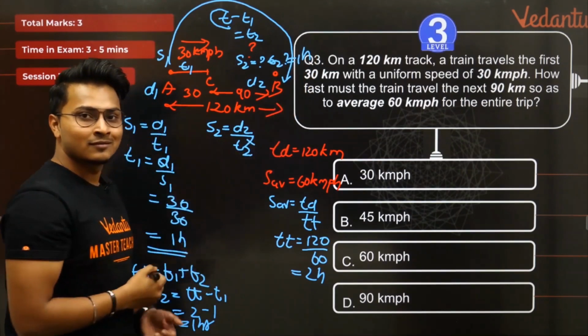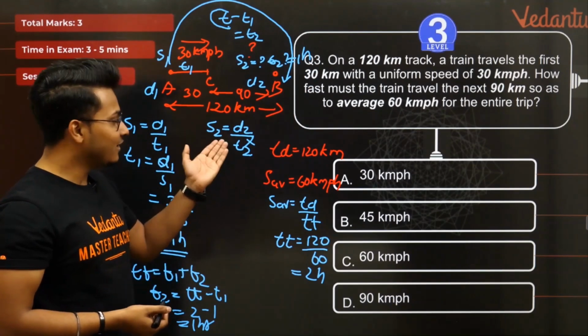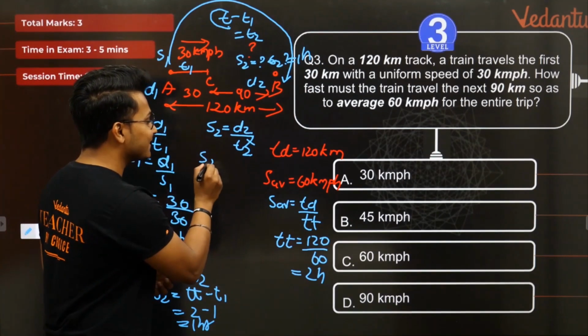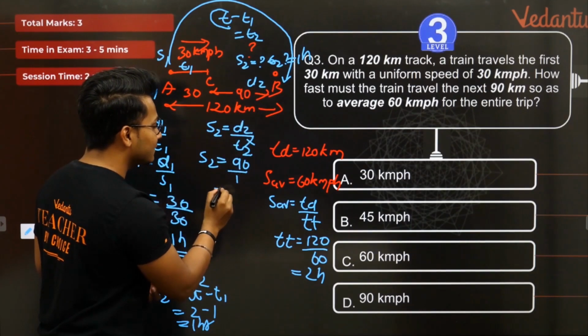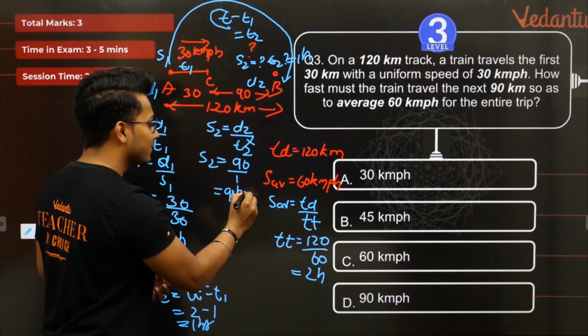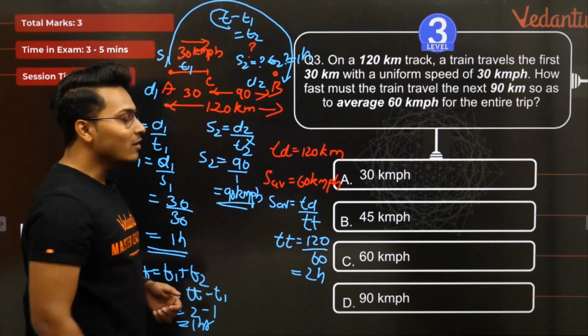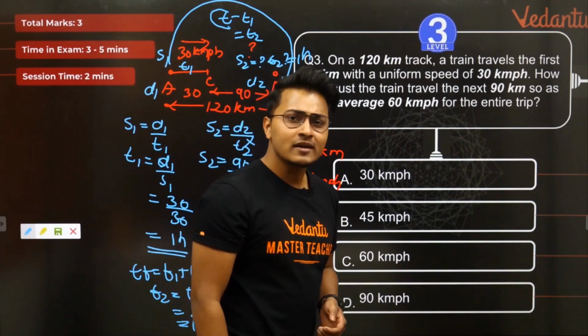1 hour. Is it now hard to find speed here? No. S2 is equal to how much? 90. Distance divided by total time, which is 1 hour. What is the answer? 90 kmph. Was this a level 3 problem? No, it was not.